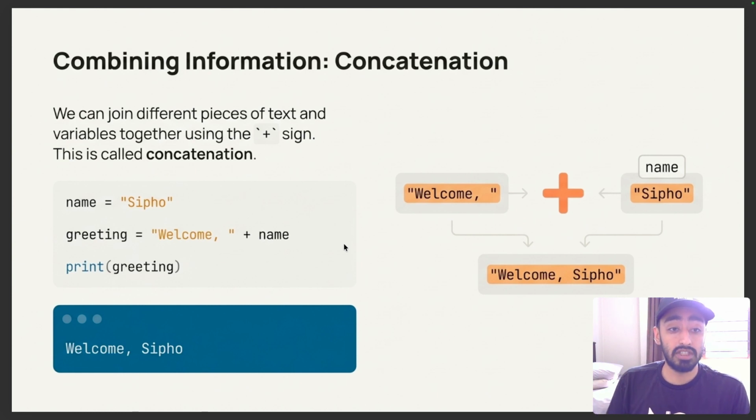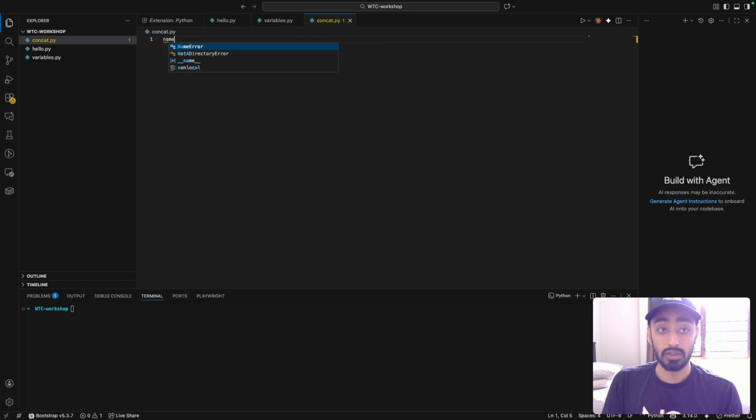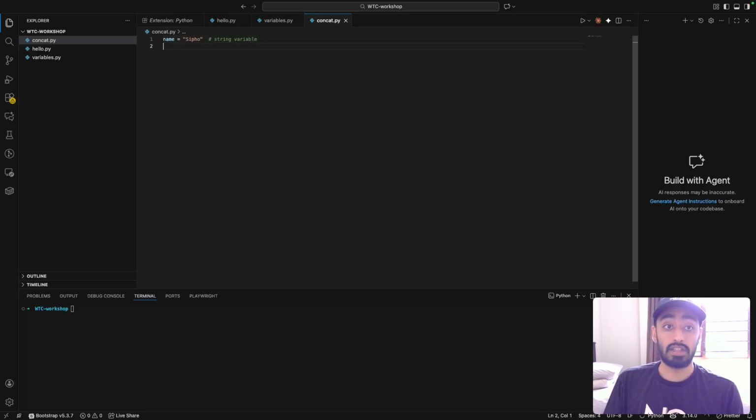So we have our name is Sipo, and we can have a greeting, and we can actually greet Sipo. We're going to store this entire greeting in a variable. In this case, our name is equal to Sipo, and that's a string variable. Then we're going to have a variable called greeting, which is equal to welcome, and then plus our name.